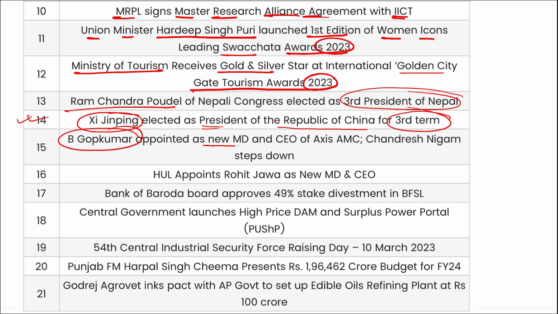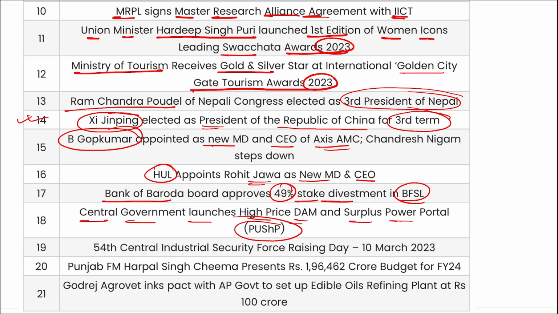Gop Kumar appointed as the new managing director and chief executive officer of Axis Mutual Fund. Then HUL appointed Rohit Jawa as the new MD and CEO. Bank of Baroda approves 49% stake FDI investment in BFSL, and Bank of Baroda holds 100% of the BFSL. Then the central government has launched the High Price Day Ahead and surplus power portal, that is your PUSHP portal.